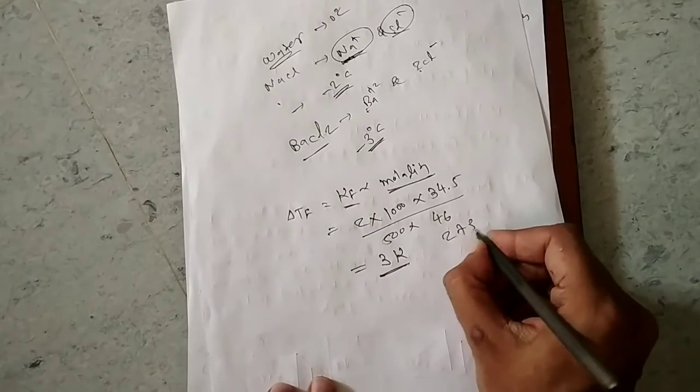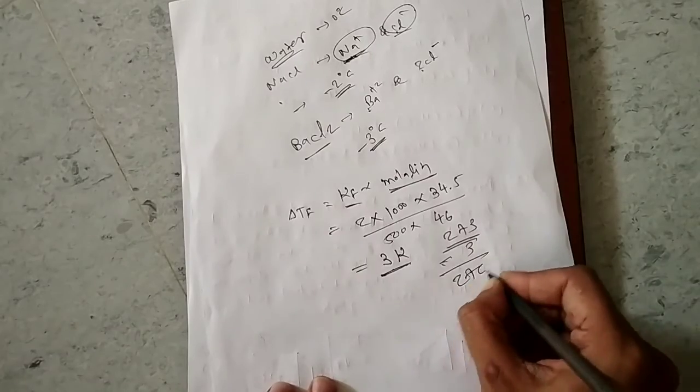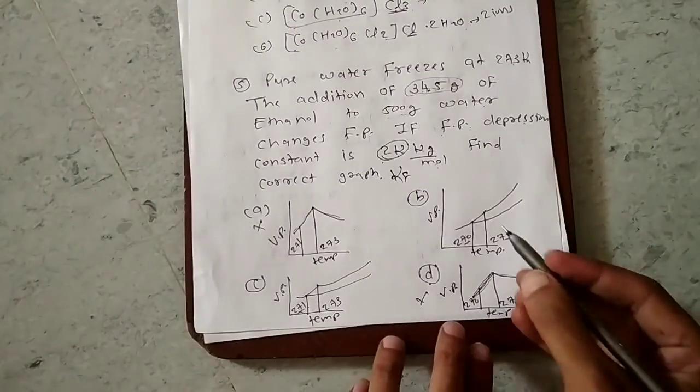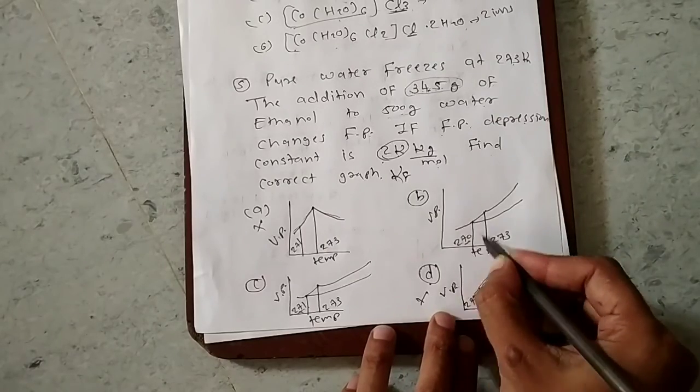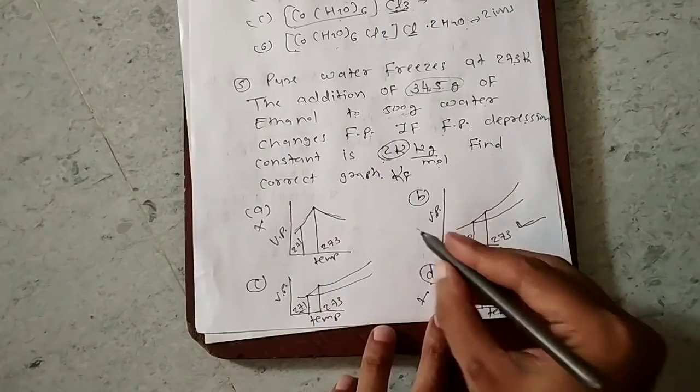Initially it was 273, minus 3, you will get 270. So which graph is correct here? The one in which 270 is there. So this graph is correct here. This option is right.